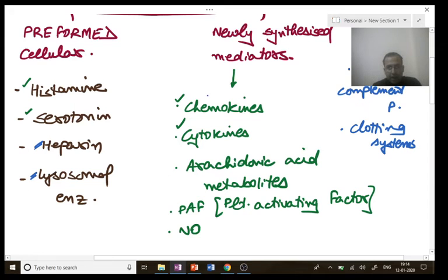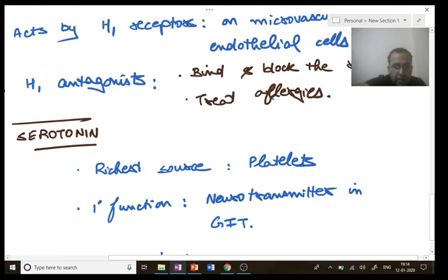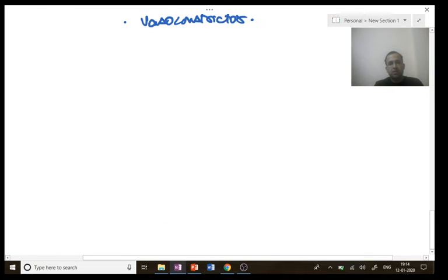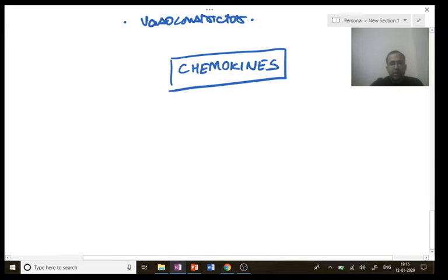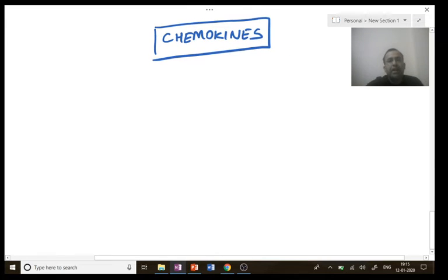Next, starting with our main topic for today, that is chemokines. These are the newly synthesized mediators. Extremely important. So chemokines, the name tells you everything. Chemokine, so it will be chemotactic for a particular cell.